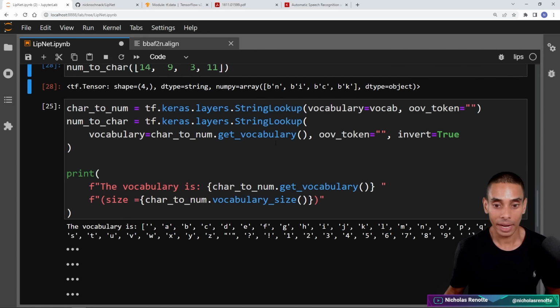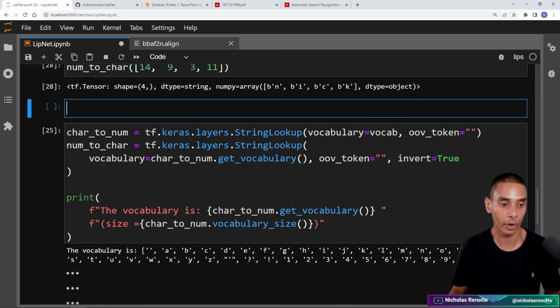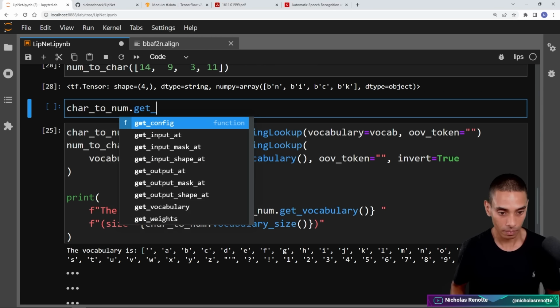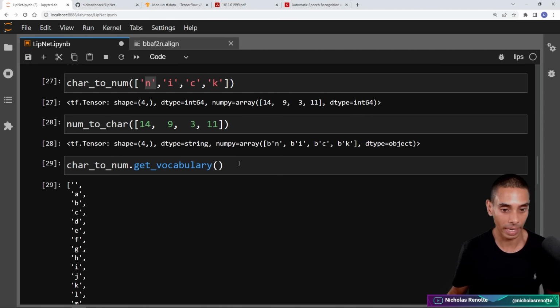Okay, that is our vocabulary now defined. So the full line there is char_to_num is equal to tf.keras.layers.StringLookup. We pass through our vocabulary, and then we're setting out of vocabulary token. So if it encounters a character that it hasn't seen before, it's just going to be a blank value. Then we're doing the opposite. We're creating a num_to_char function, which is equal to tf.keras.layers.StringLookup. We are then passing through the reverse, so we can actually get our vocabulary out of this. So if I type in char_to_num.get_vocabulary, boom, you can see it's just returning back all of our unique characters. Beautiful.